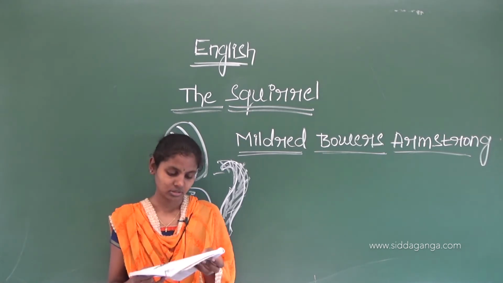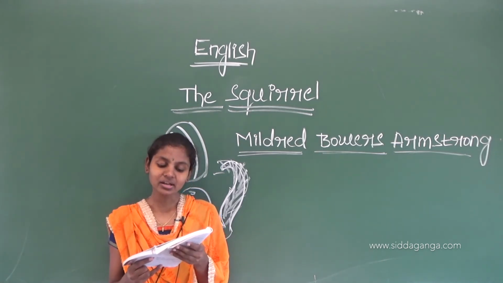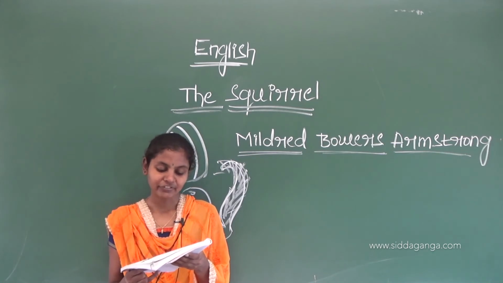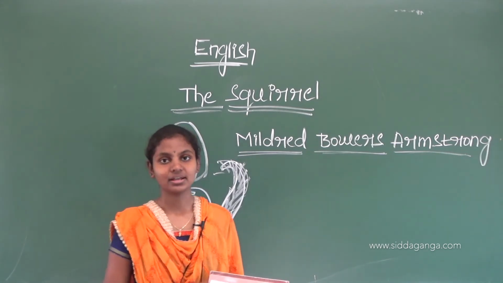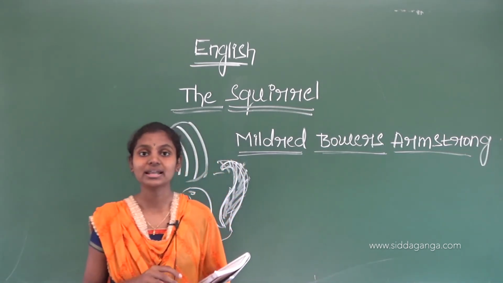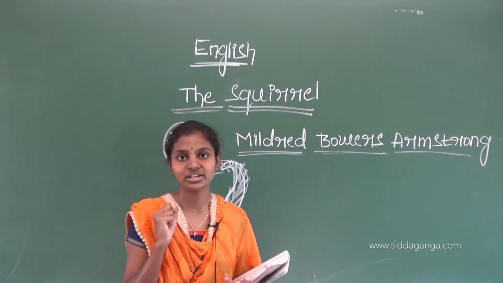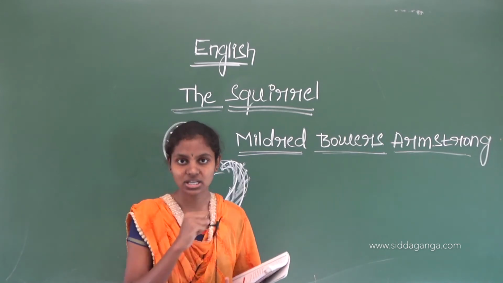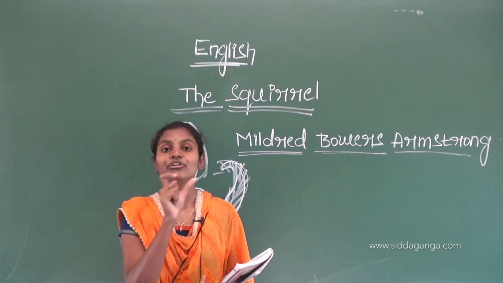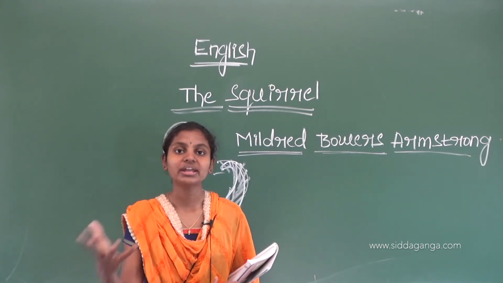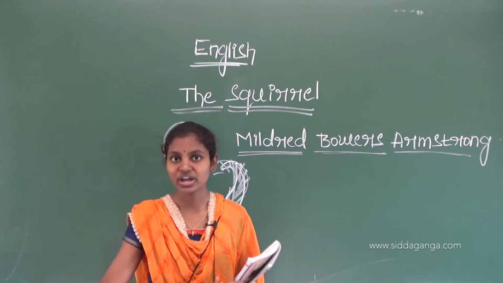Okay? And if we ran around this tree, he went to the other way. Okay? Here the poet tells that if we ran to catch that squirrel, or ran behind that squirrel. Here we refers to what? Poet and us and also poet's friends.